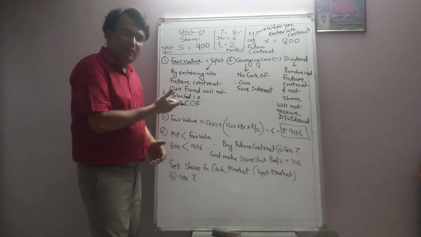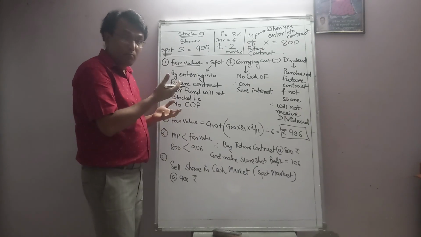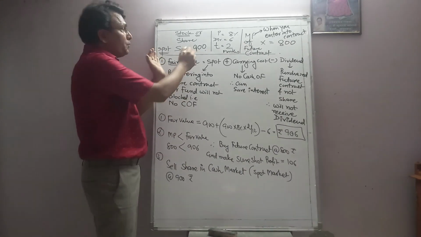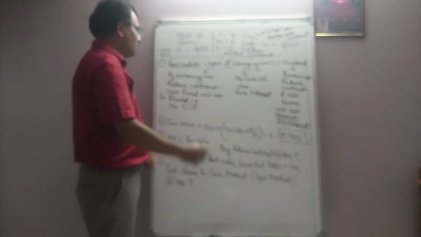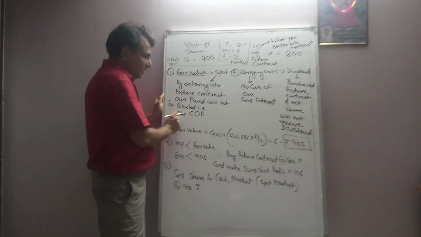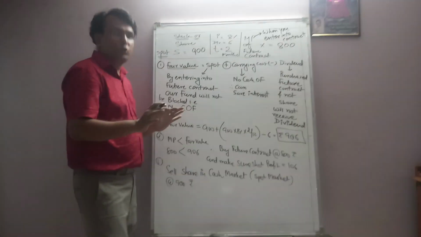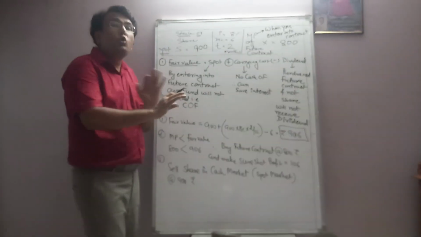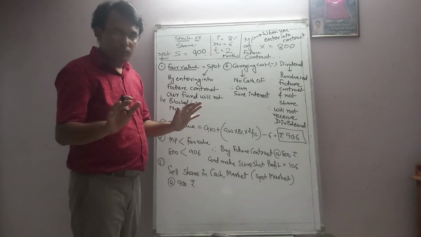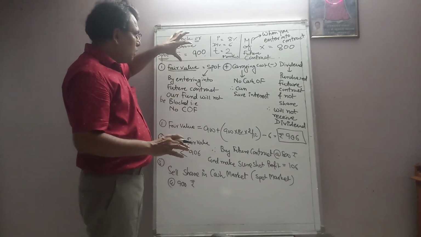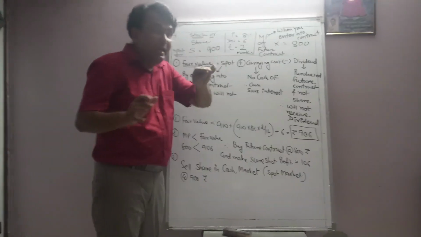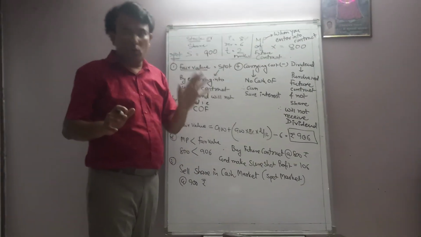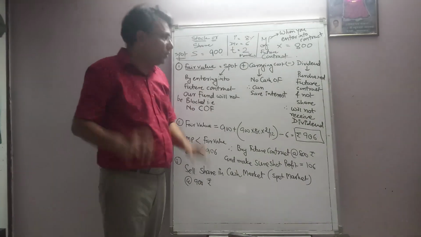So this is a benefit in the derivative contract or market, that you are not supposed to pay the amount or invest, rather you can say. So to that extent, we don't have any cash outflow. So in short, I have written no cash outflow, COF. So 900 rupees we can save by entering into a future contract right now.